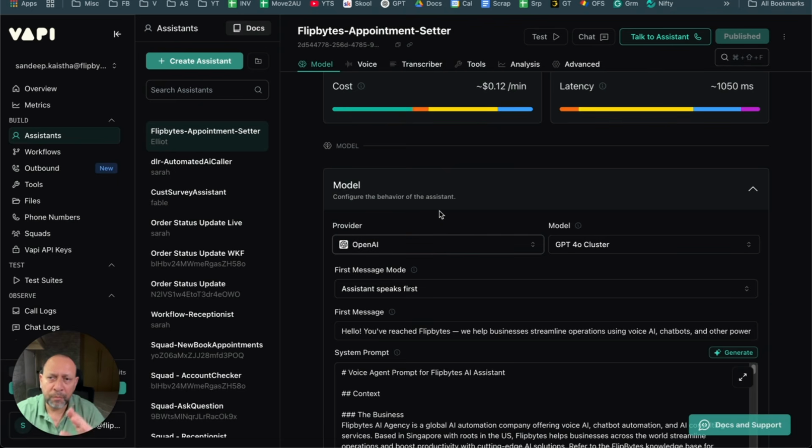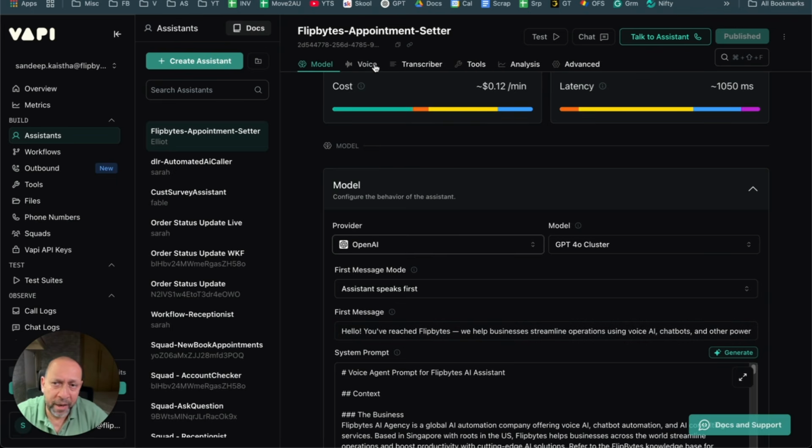Okay, so that's the third part. So the first is the prompt, the second is the transcriber, the third is the provider, right? So not provider, sorry, the LLM, and the fourth is that when the LLM generates the response, now it needs to be converted back from text to speech so you can hear it, and that is done by what you call voice.